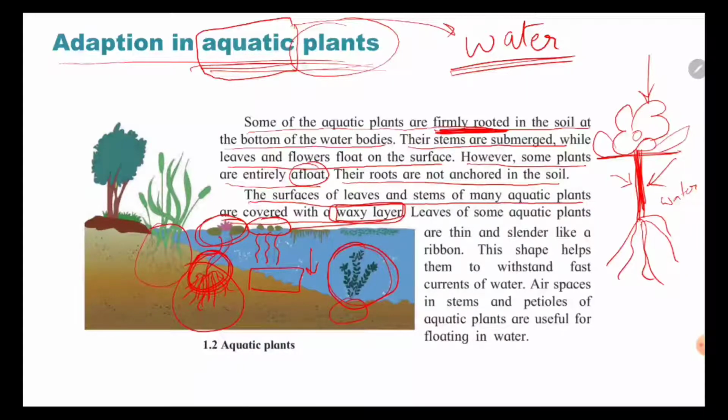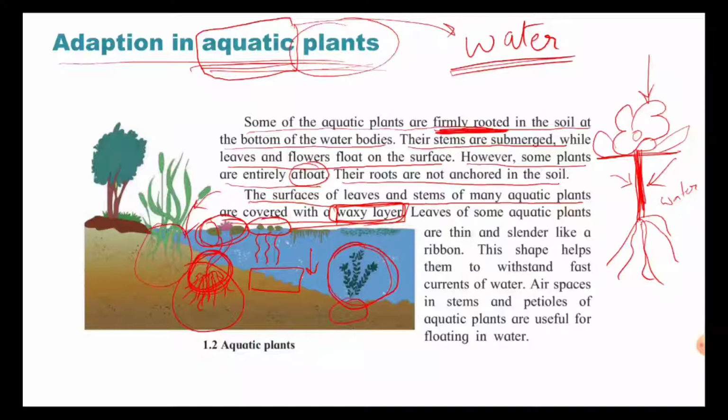Now this is an important thing. Why are the leaves and flowers of aquatic plants covered with waxy layers? Because whenever there is water on them, the water does not stop on the leaf or the flower, it just flows down to the water again. Okay, so why does this happen?